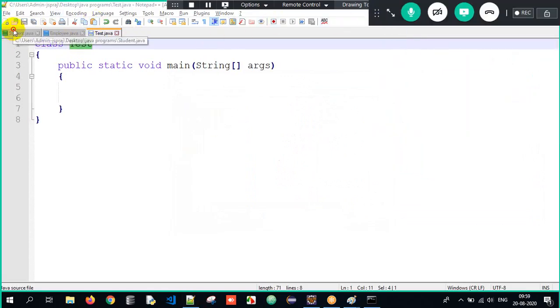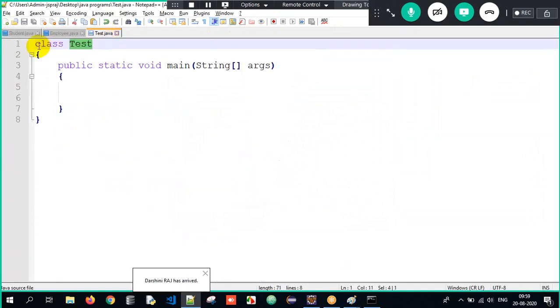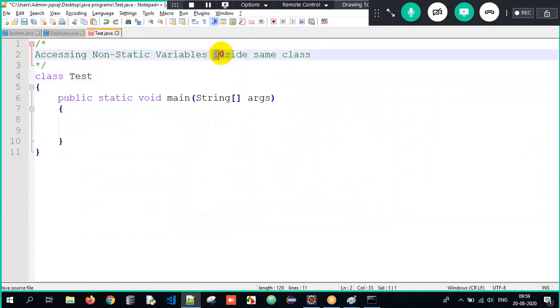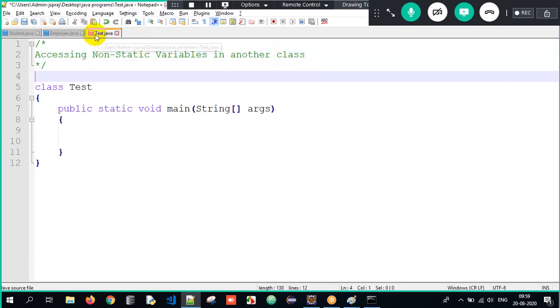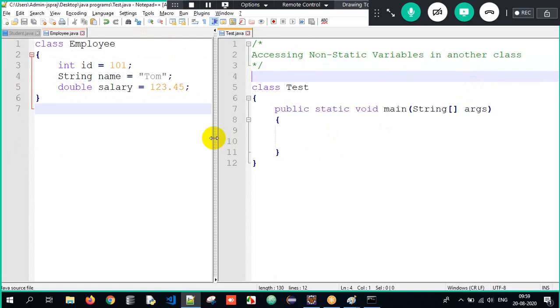I'll tell you. We are going to access non-static properties outside the class, in another class. This is the program. So now let me try to do it over here, for the clarity. Let us see what is happening over here.